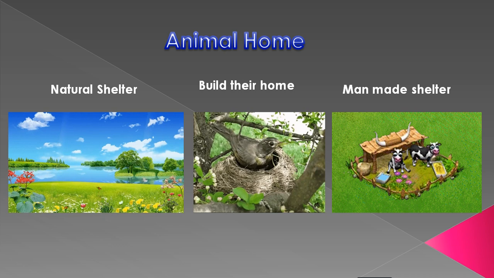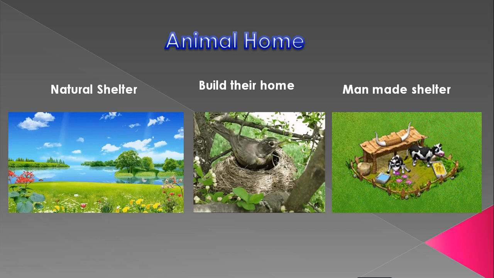Wild animals live in the forest. Some wild animals do not make a home for themselves. They live in caves or under the shade of a tree. Here we can see that all animals need a shelter. The same way we need one, they also need a shelter. So here is the shelter, and I have divided it into three groups. The first is natural shelter. Natural shelter means forest, den, trees, water. These are the natural shelters.